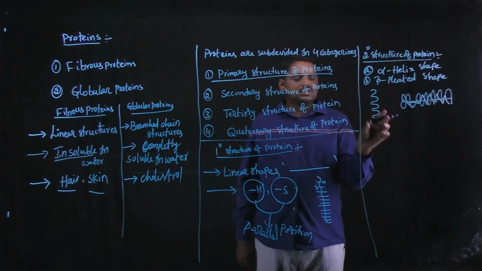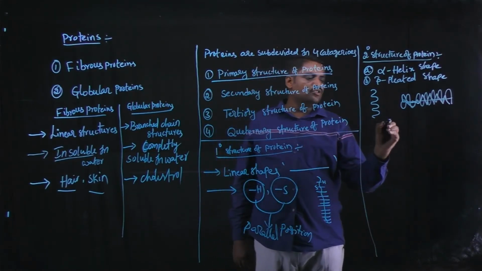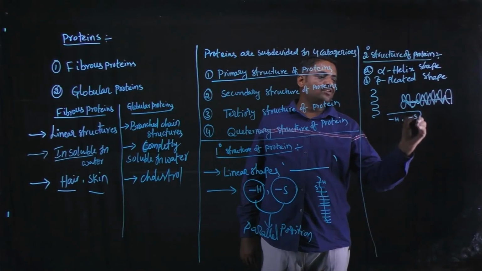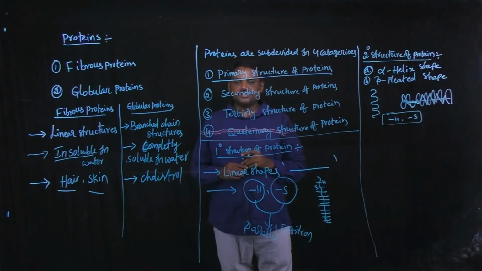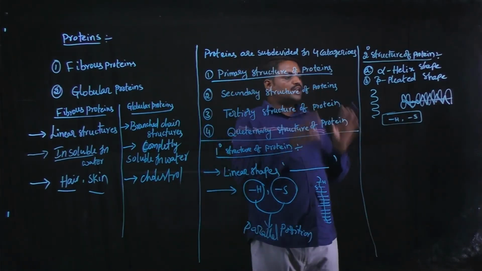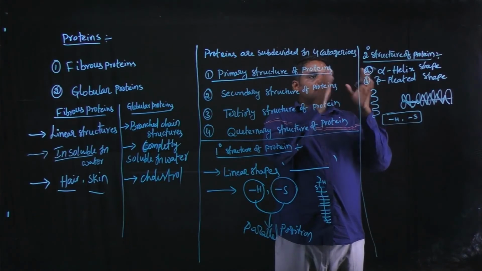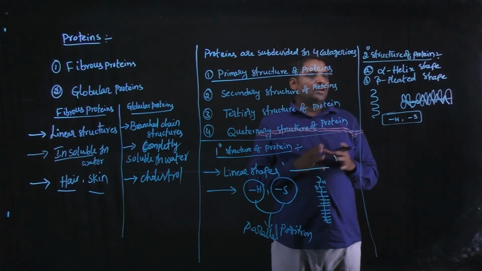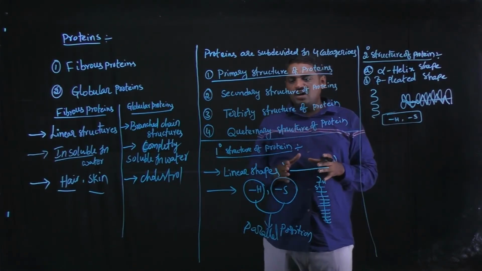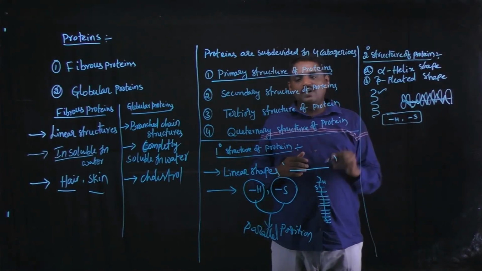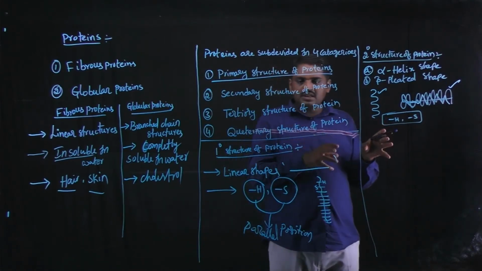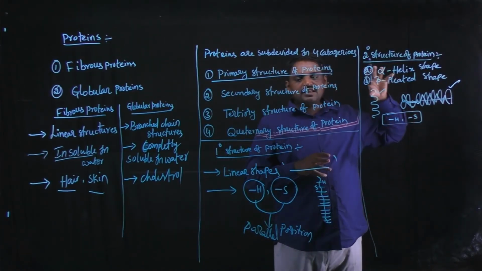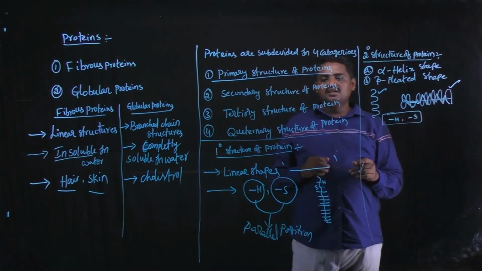These also contain hydrogen bonds and sulfur bonds. Both are involved, but the shape is different. Such type of proteins involve alpha helix shape, and such type of proteins involve beta pleated shape. This is the shape of the secondary structure of proteins, but these proteins contain hydrogen bonds and sulfur bonds.